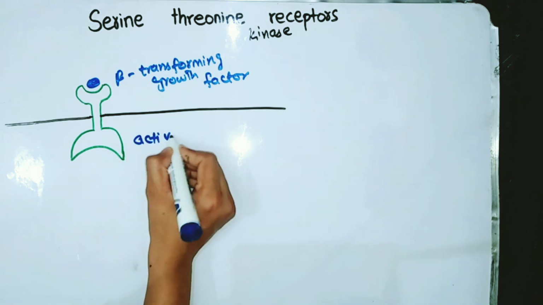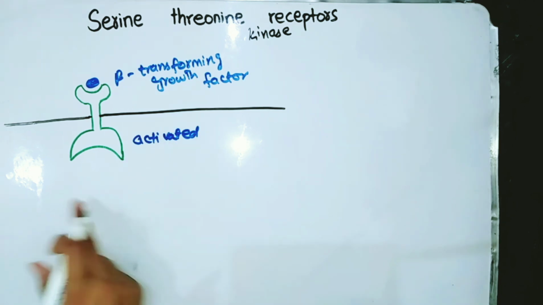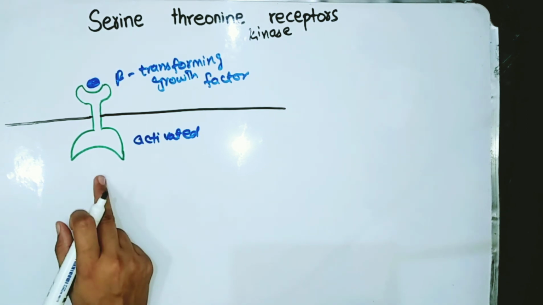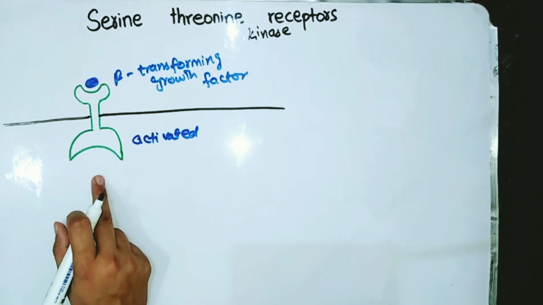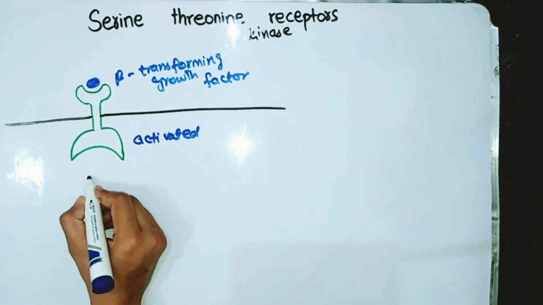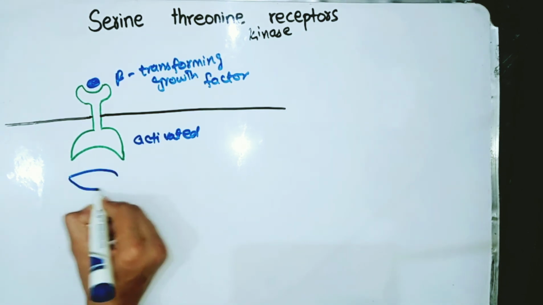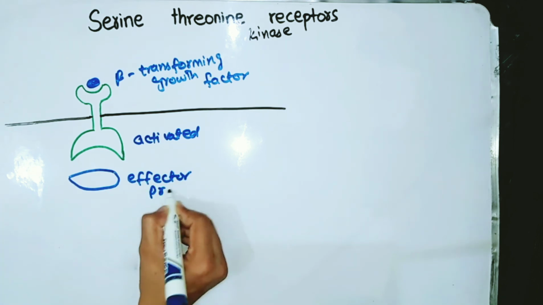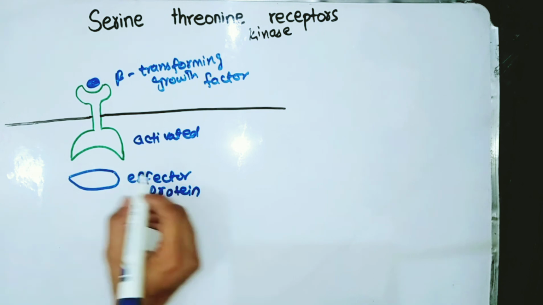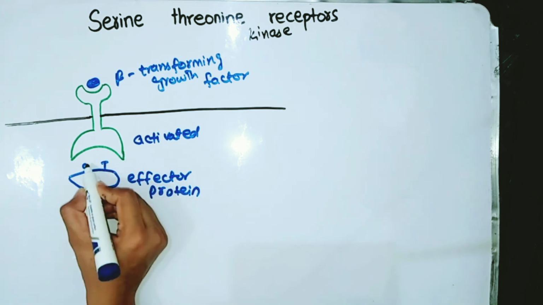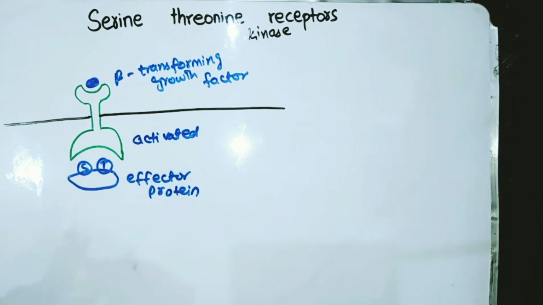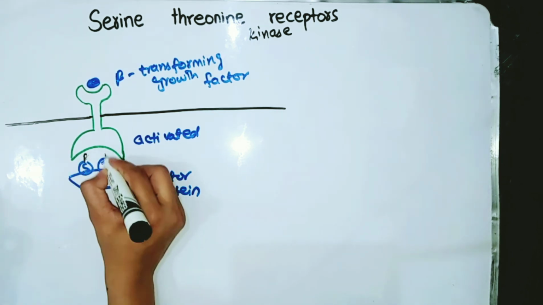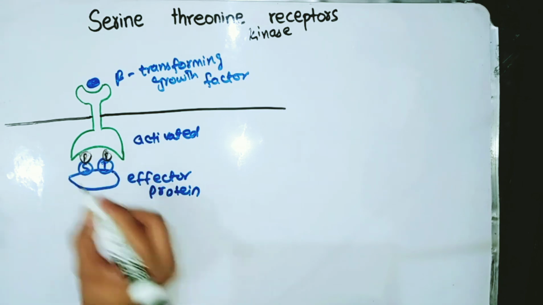This is activated, and this its effector domain, which has kinase activity, it will lead to the phosphorylation of the effector protein. So for example, this is our effector protein, and it has these serine and threonine residues. So this receptor will lead to the phosphorylation of serine and threonine residues.